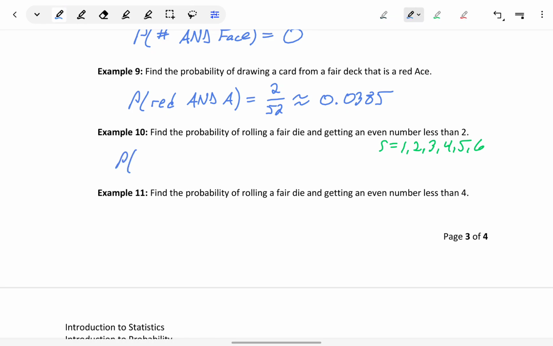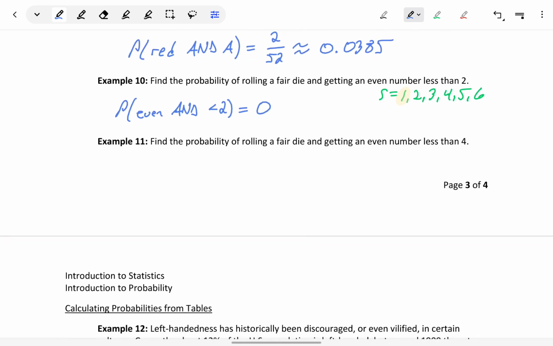So the probability of getting an even number and something strictly less than 2 in this case would be 0, because the only value that we have that's less than 2 is 1, which is an odd number. So there is no way to have an even number that's less than 2. We have mutually exclusive events, and that probability is 0.